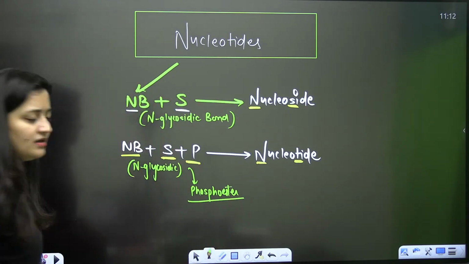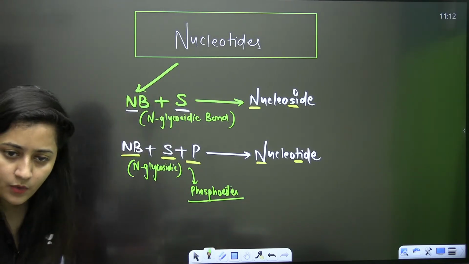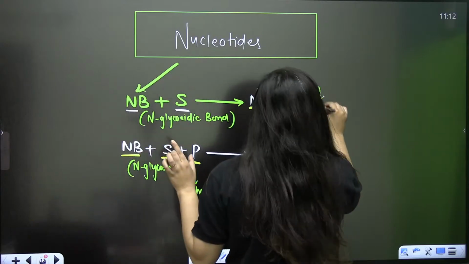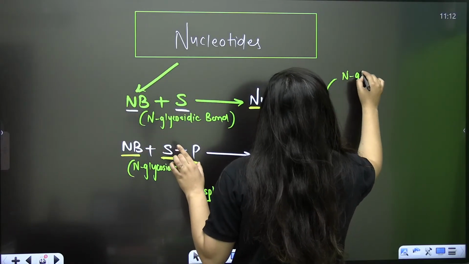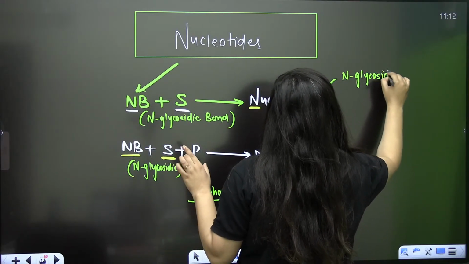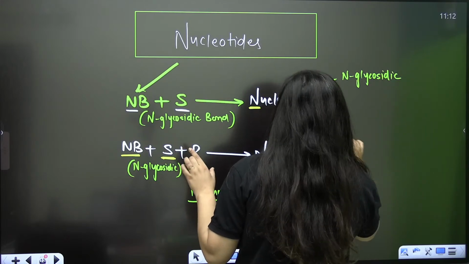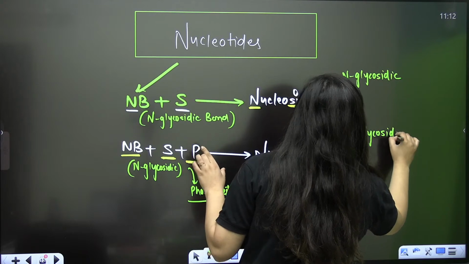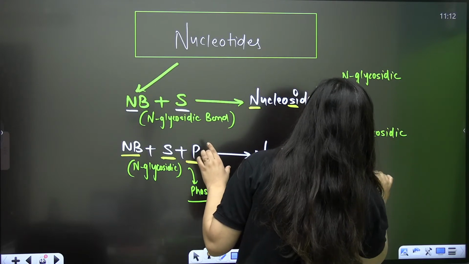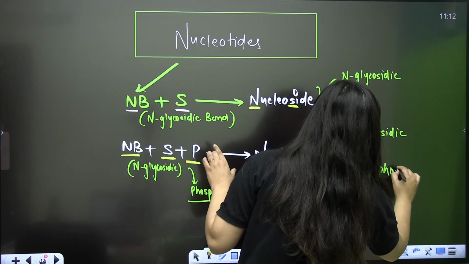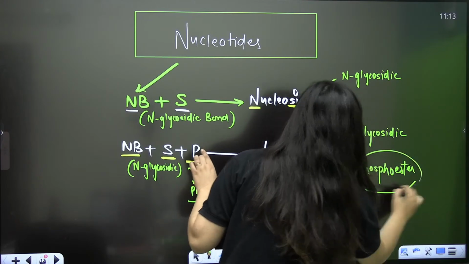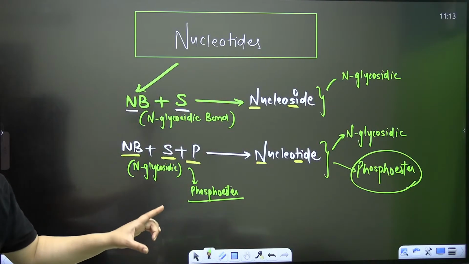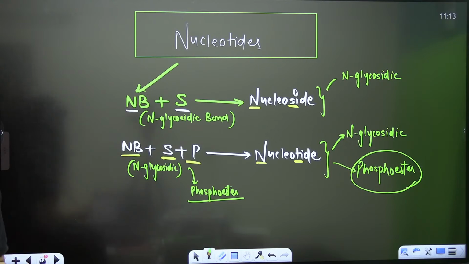So in a nucleoside, how many bonds are there? One. In a nucleotide, how many bonds are there? Two. One is N-glycosidic, another is your phosphoester. So kindly focus here, it is phosphoester, not phosphodiester.